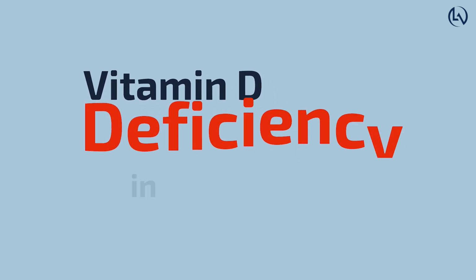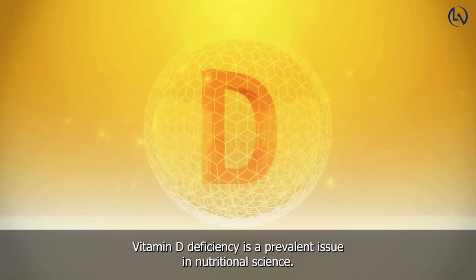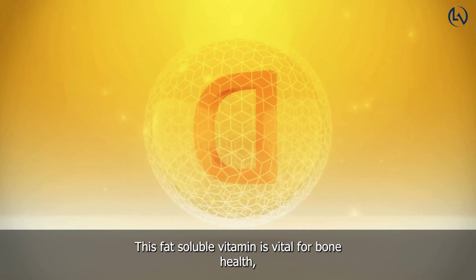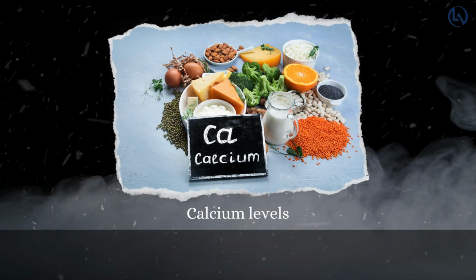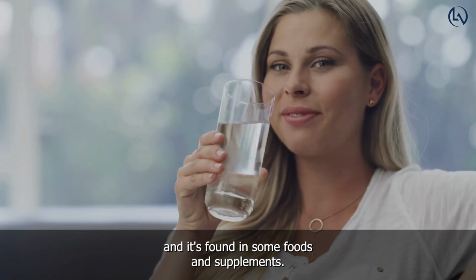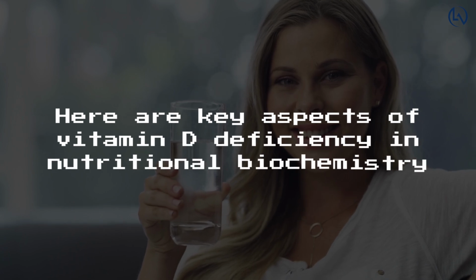Vitamin D deficiency in nutritional biochemistry. Vitamin D deficiency is a prevalent issue in nutritional science. This fat-soluble vitamin is vital for bone health, immune function, and regulating calcium levels. Our bodies produce it with sunlight exposure, and it's found in some foods and supplements. Here are key aspects of vitamin D deficiency in nutritional biochemistry.